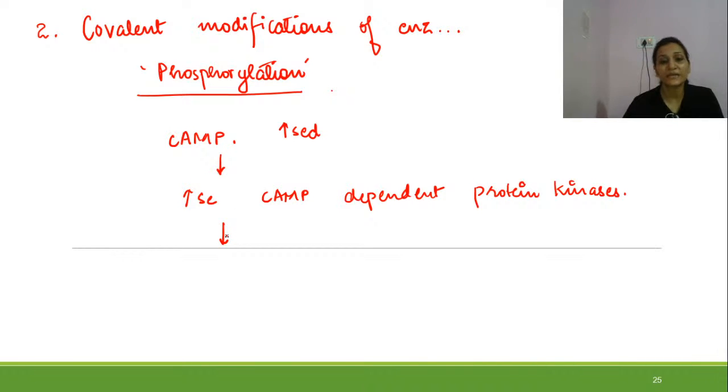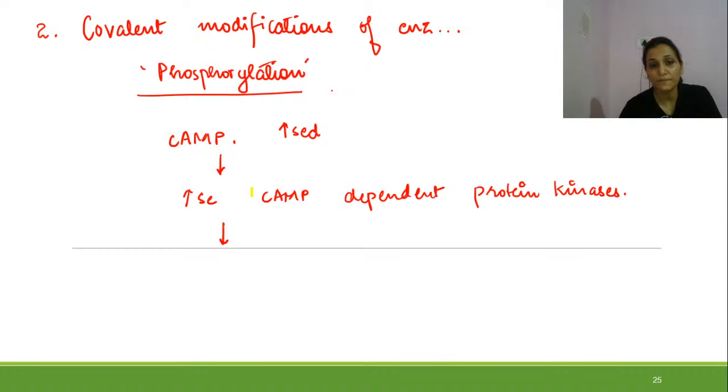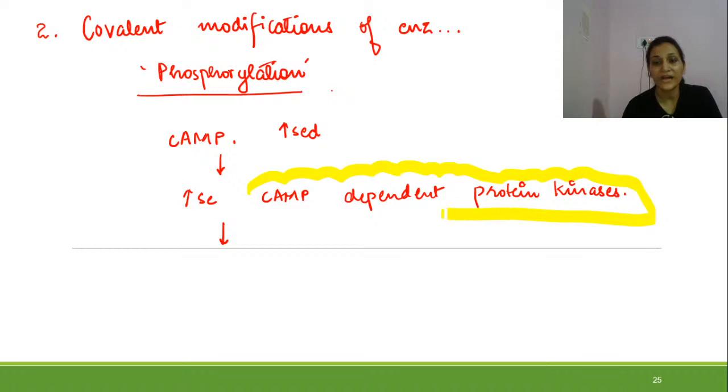So these cyclic AMP dependent protein kinases, now what are they going to do?